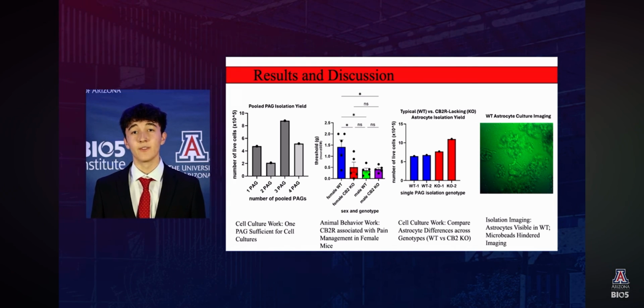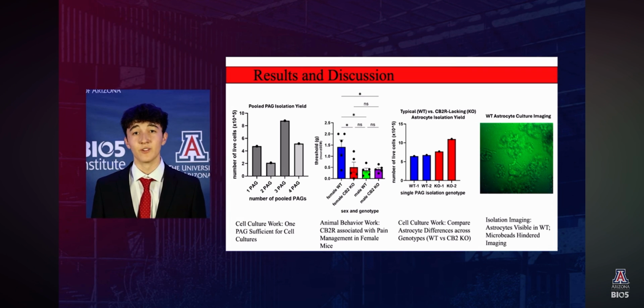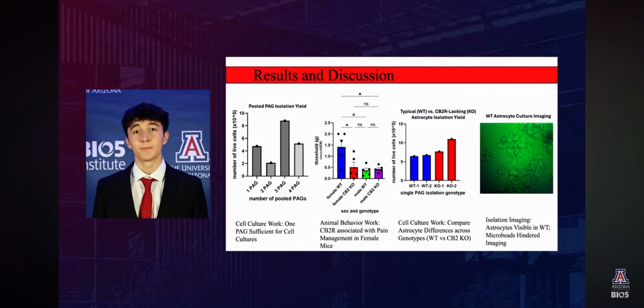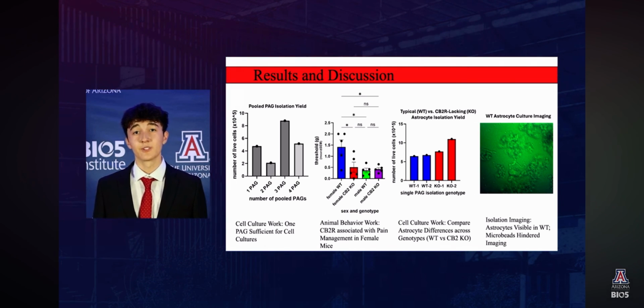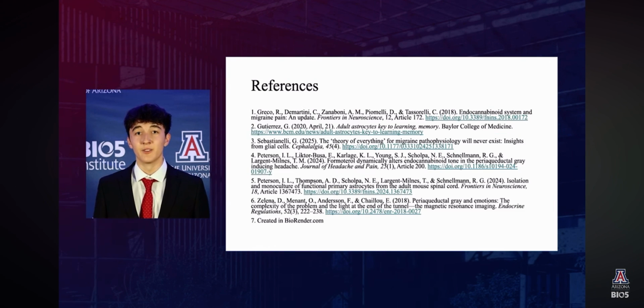Through imaging, we found that the typical astrocytes were more developed. However, the adherence of microbeads to cell surfaces hindered exact quantification and imaging. Ultimately, our experiments illustrate that our cultures can be used to compare astrocytes across genotypes, and in the context of migraine and headache research, our cultures can be used to investigate the effects of medication overuse headache-inducing drugs such as opioids and triptans and how they affect astrocyte health and behavior.